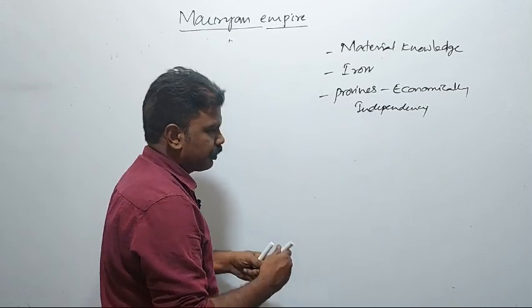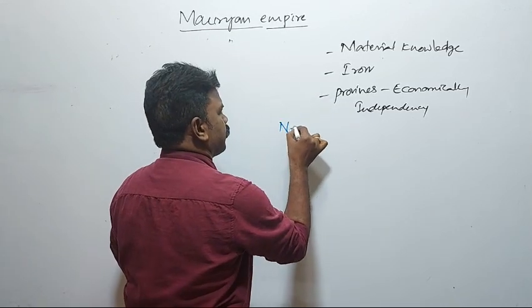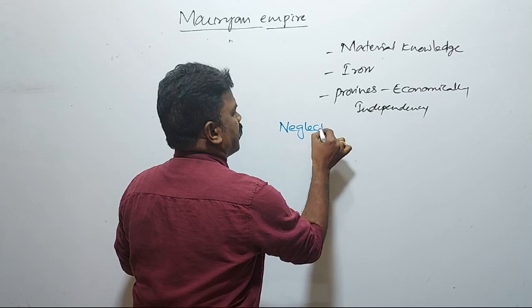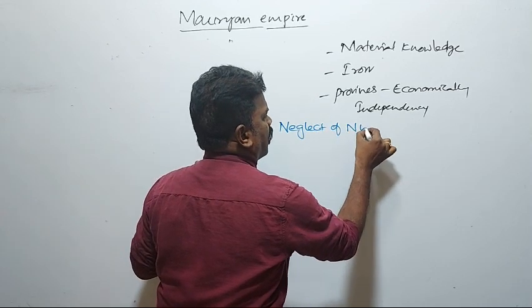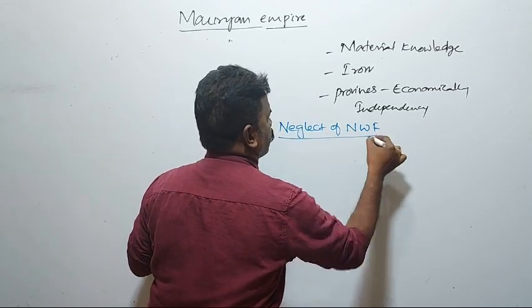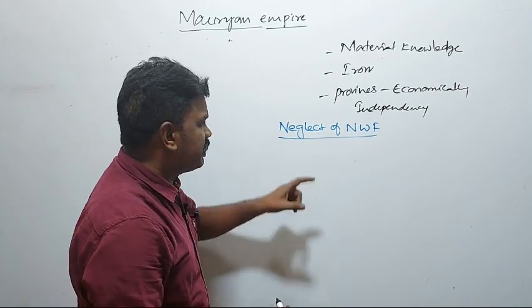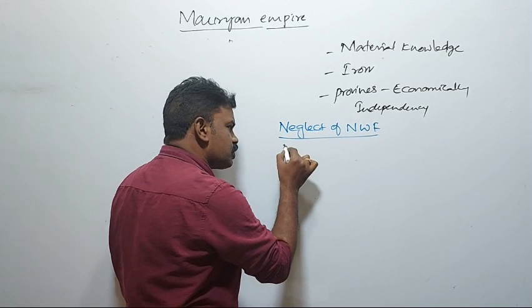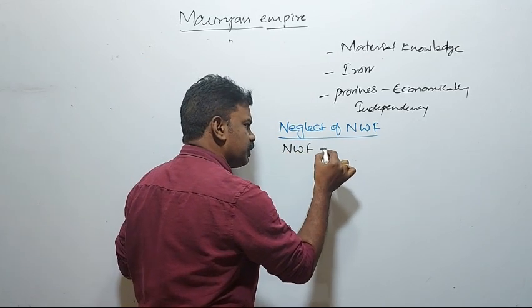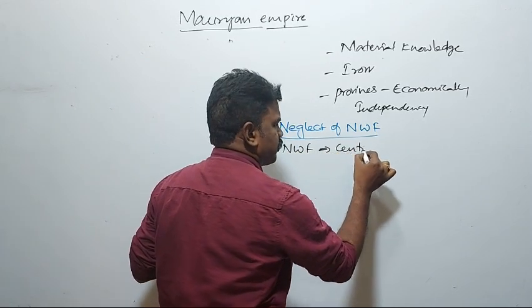Another cause is neglect of the northwestern frontier. In India, the northwestern frontier was always facing trouble from the Central Asians.